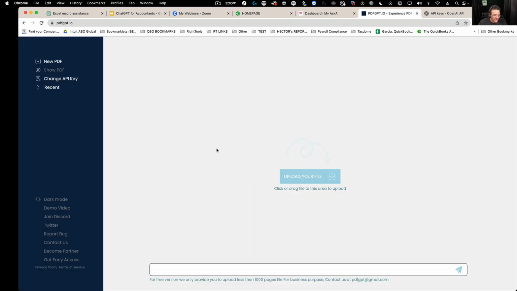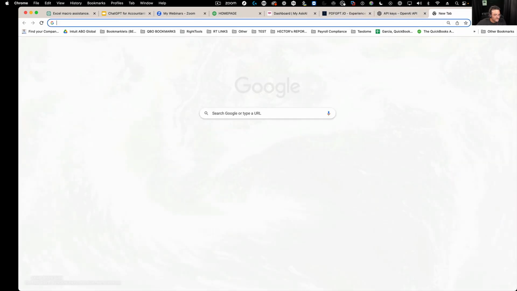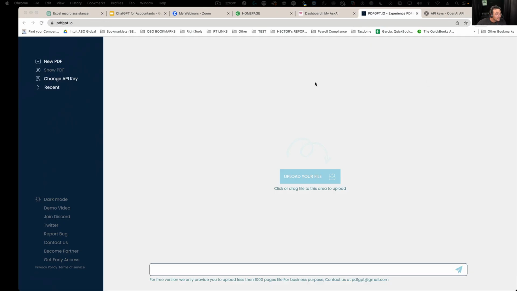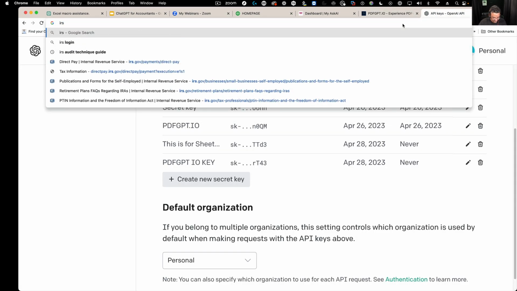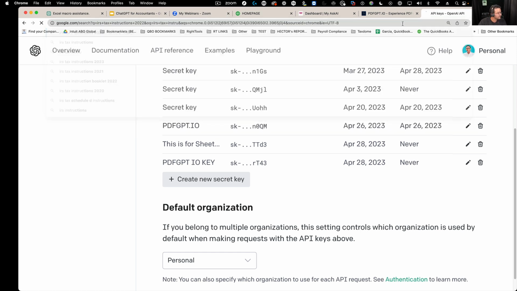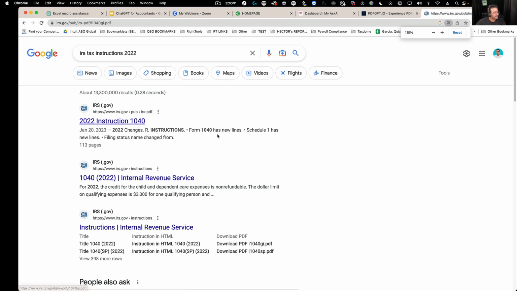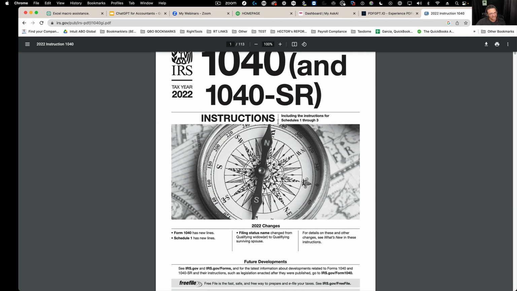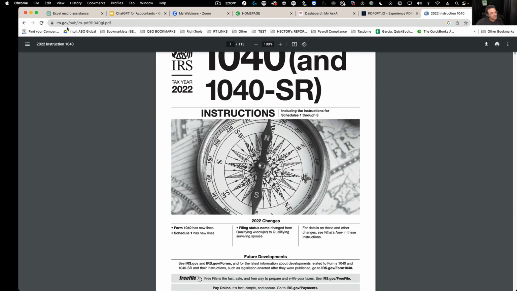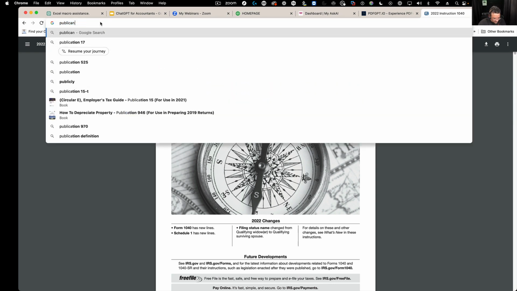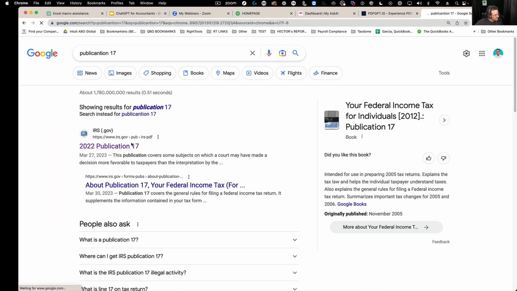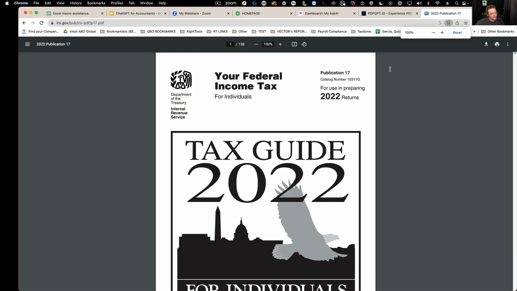So the purpose of this website is that you upload a single PDF file, and you use the ChatGPT type of functionality with it. So for example, let's do something simple like IRS tax instructions. Okay, and this is something you can start connecting with. So this is a big document. It's 130, not as big. I thought it was a little bit bigger. So 113 pages. Actually, is publication 17 bigger? Let's do the bigger the better in this case. Yeah, 138. Okay, about the same.